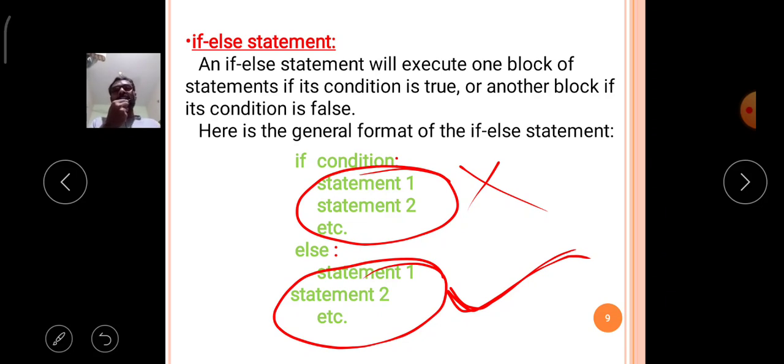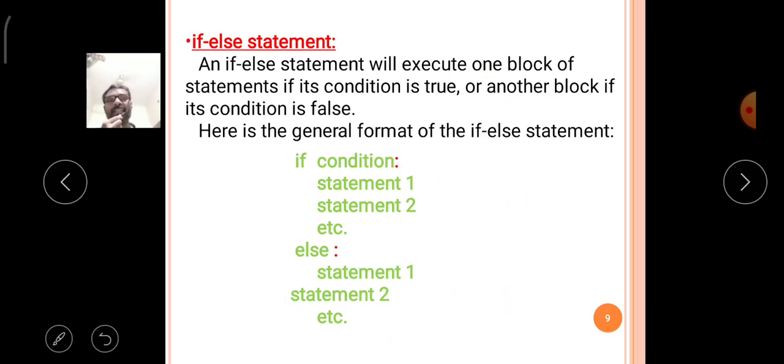So according to the definition, an if else statement will execute one block of statements if the condition is true, or another block of statements if the given condition is false. If the given condition is true, then it will execute the group of statements belonging to the if block, otherwise the group of statements belonging to the else block. Like that, the if else statement is executed in Python.